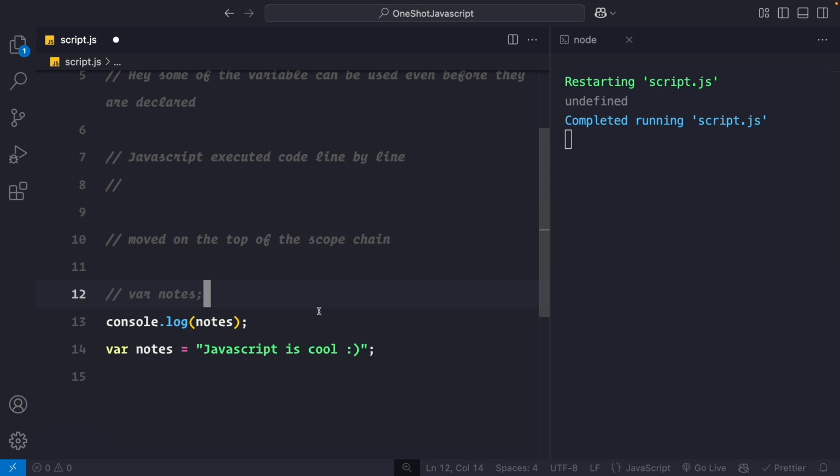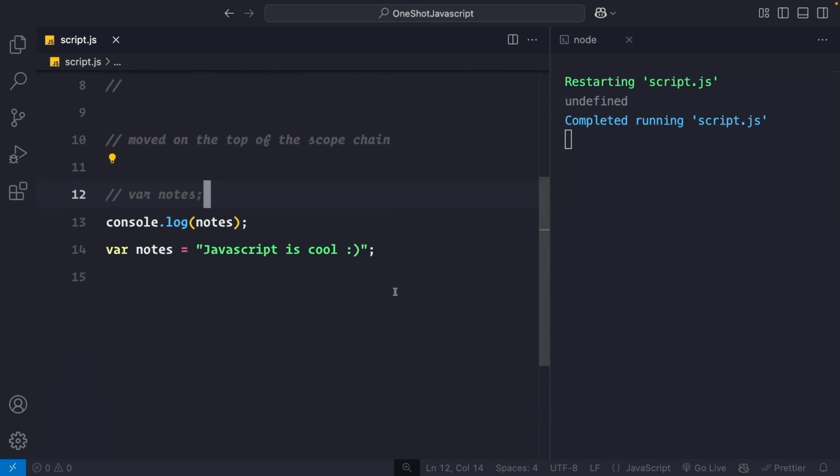So if I comment this out, if I have a nodes variable on line 14 and if I'm trying to access that at line 13, that nodes variable does exist in our scope chain, but it does not have a value. That's why it says undefined. Now don't question why JavaScript moved all of the variables and functions to the top of the scope chain. Don't question that, because if you question that, then you will have to understand the internals of JavaScript. But for now, just think of it like this.